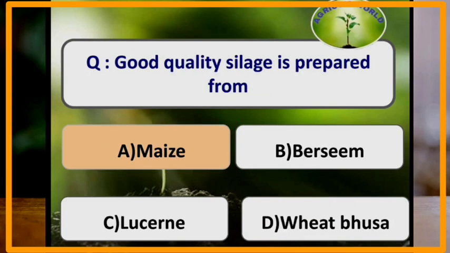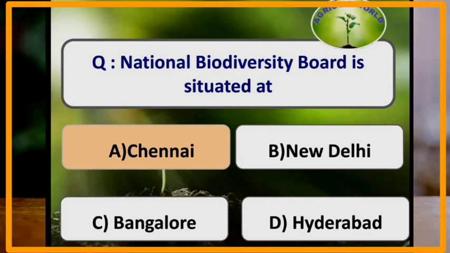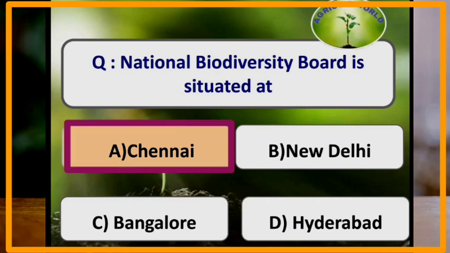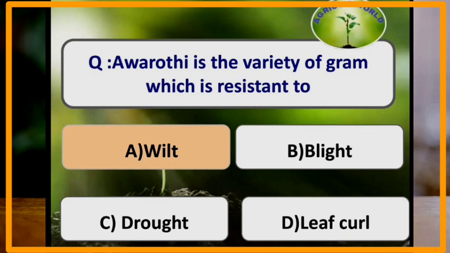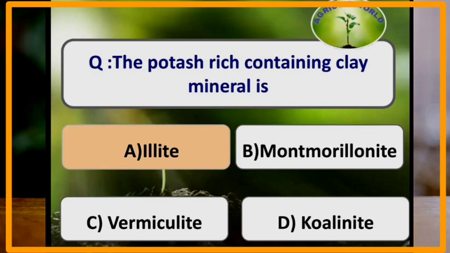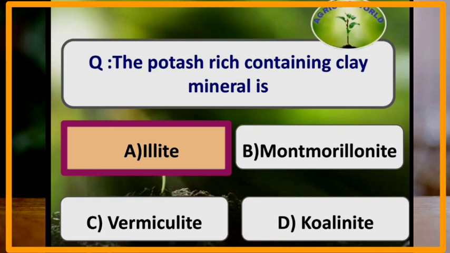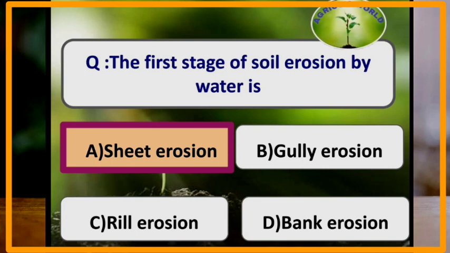Good quality silage is prepared from which of the following crop? Good quality silage is prepared from maize. National Biodiversity Board is situated at Chennai. The crop which is also known as camel crop is sorghum. Avrodhi is the variety of gram which is resistant to wilt. The potash rich containing clay mineral is illite. The first stage of soil erosion by water is sheet erosion.